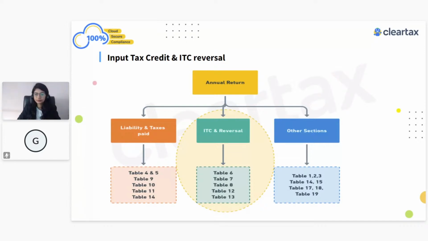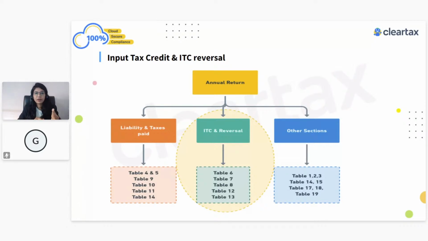Other question I could see from Rakesh, who is saying, if tax is paid via DRC-03, the same will be added in table number 9. No, Rakesh. If any taxes are paid through DRC-03, first, if you look into table number 9, there is information about taxes paid in cash and taxes paid through ITC, but that is not editable at all. So first thing, you can't even edit your table number 9.